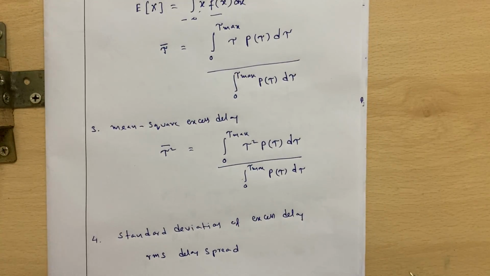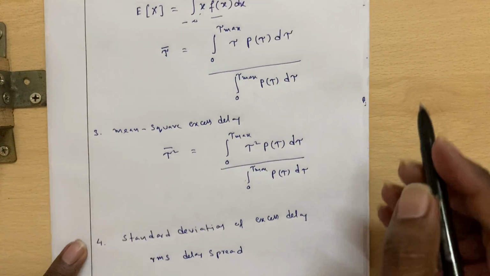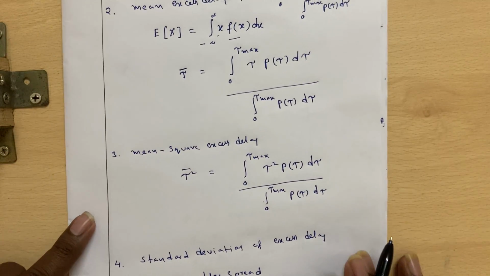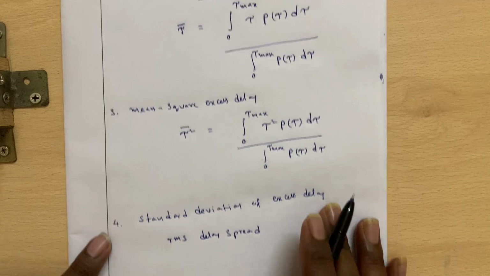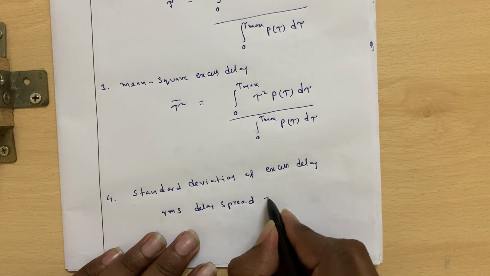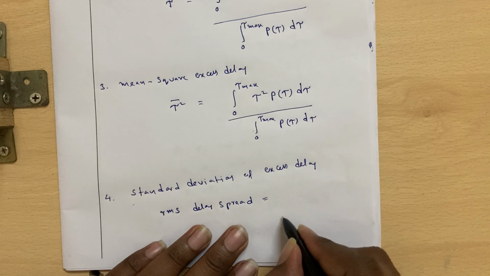So total delay spread means actually the tau max. So total delay spread, or just delay spread, you can note as tau max. What is RMS delay spread? It is nothing but the standard deviation of excess delay. So standard deviation, how do you find it? You first find